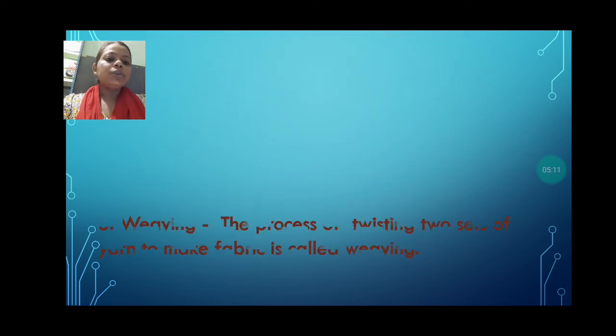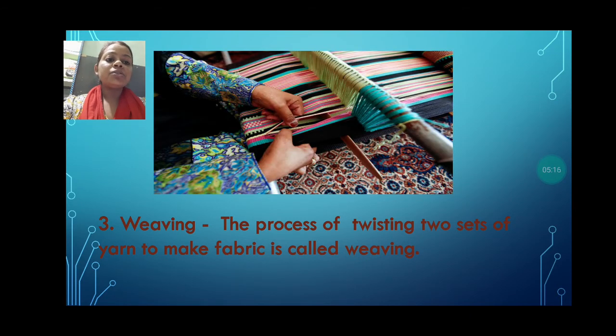Next we are going to discuss is weaving. Okay, weaving is the process of twisting two sets of yarn to make fabric. In this process only we are getting different fabric, means the small pieces of the clothes.